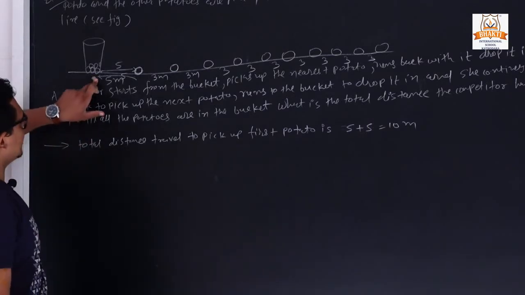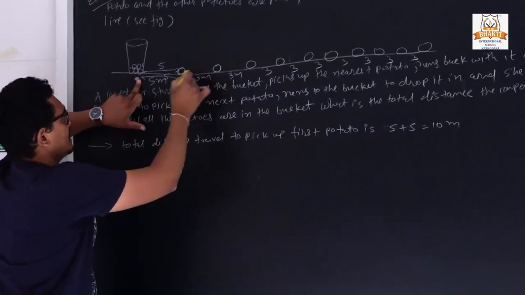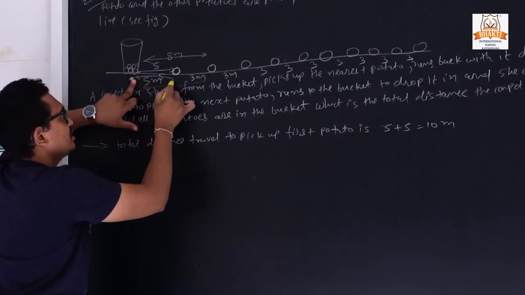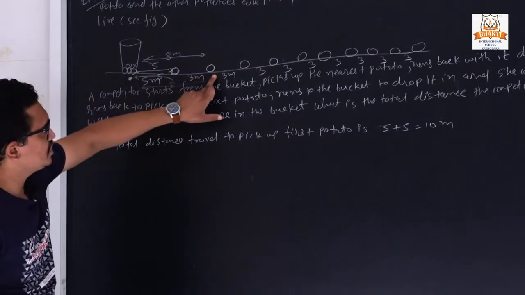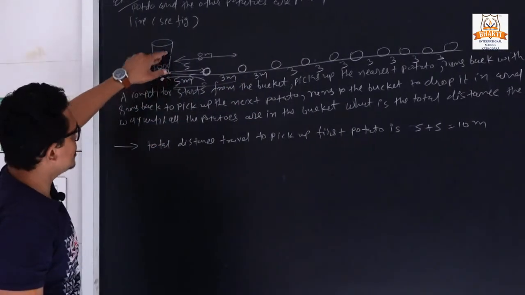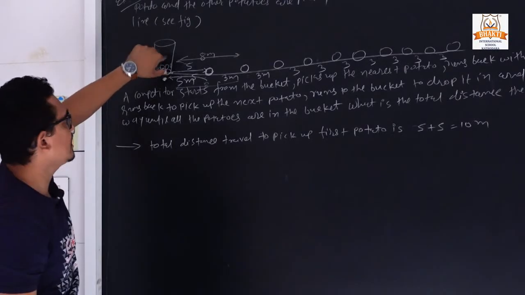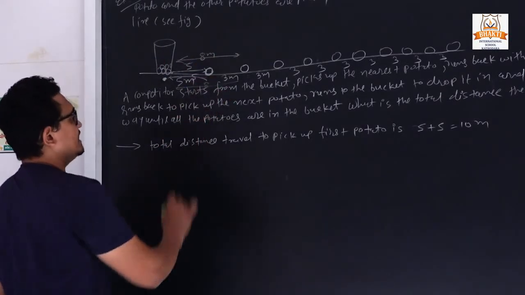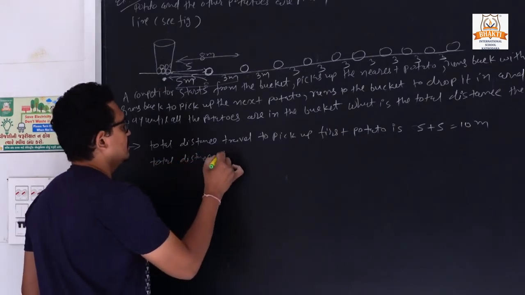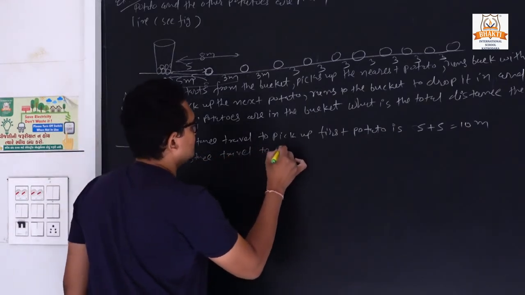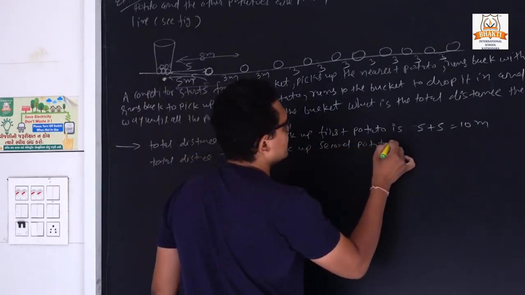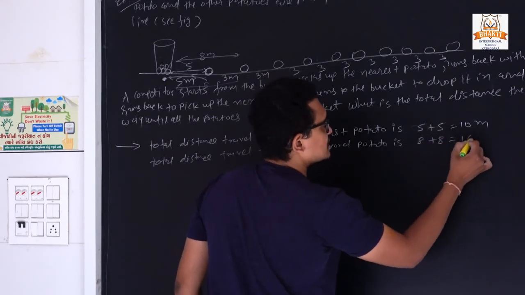Now once again she starts from here to pick up the second potato. So 5 plus 3, so total it is 8. And once again she runs back the 8, because first of all she picks up the potato, then runs back, and then puts the potato in that bucket. So 8 plus 8. So for the second potato we can write like that: total distance traveled to pick up the second potato is 8 plus 8, so it is 16.